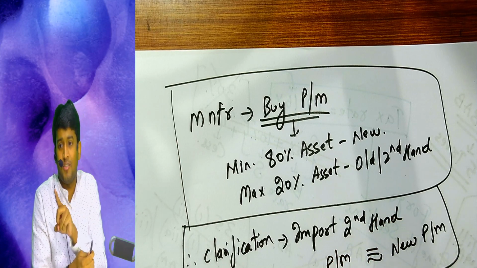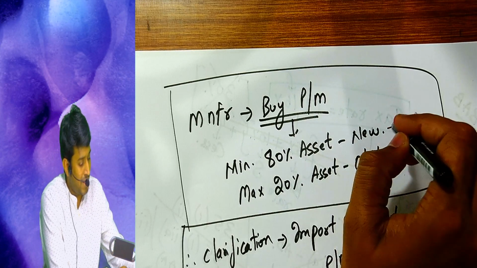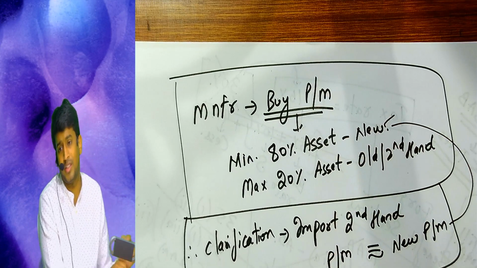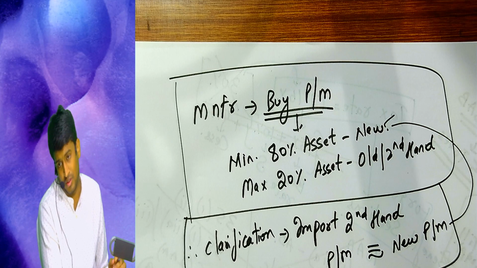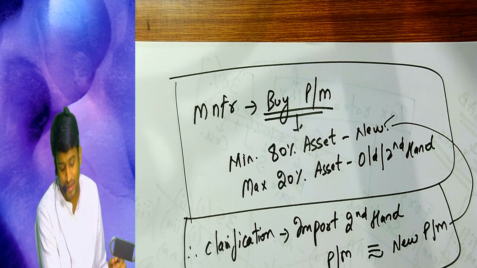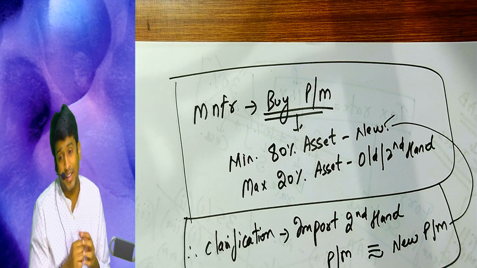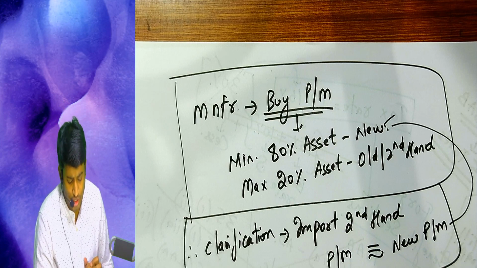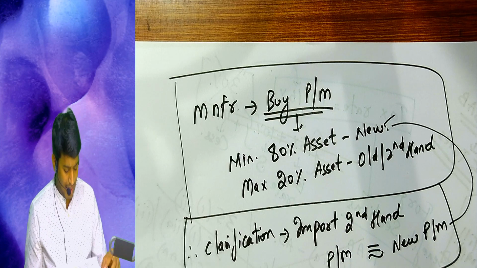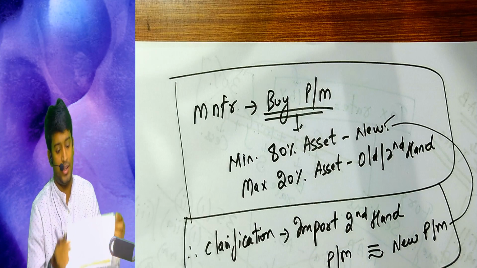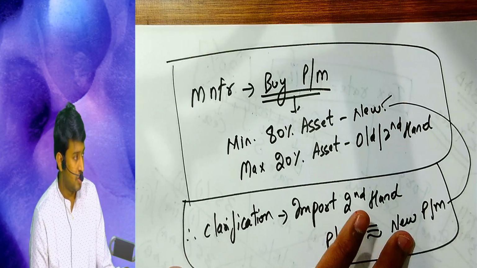That second hand will be treated as new plant and machinery only for this section purpose. Oh, it will be treated as new. Am I clear till this point?